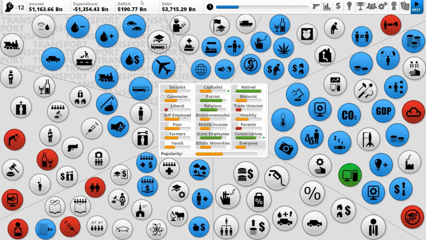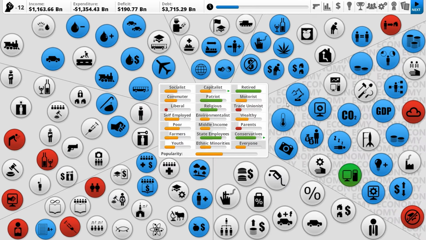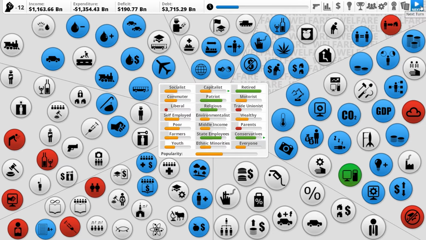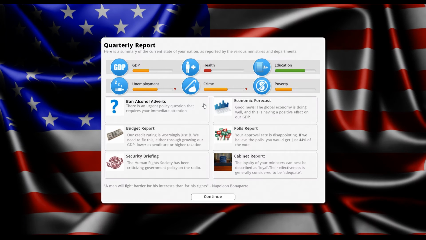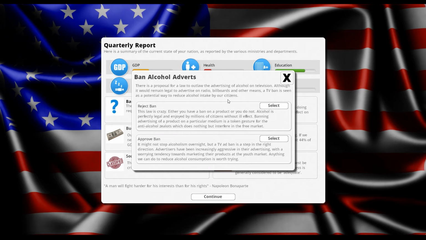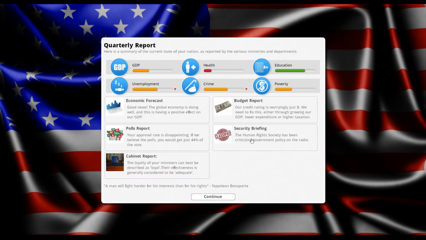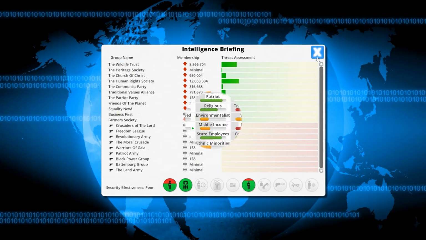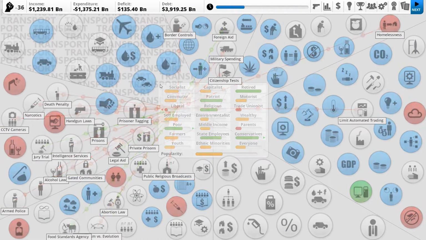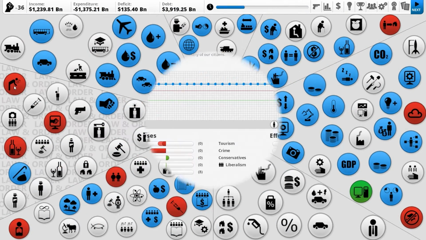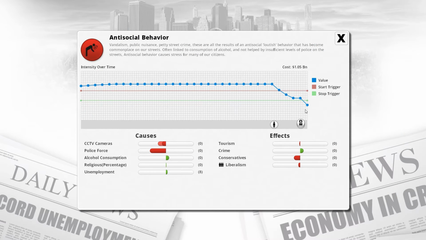Our deficit should start to disappear because we're getting more GDP because our uncompetitive economy is gone, I think, so we'll see. It didn't happen this time. Okay. Crime and unemployment have dropped, though. Alcohol adverts. We can ban the alcohol adverts. Yeah, sure. That seems fine. And security briefing, everyone's still going down. That's fine. Liberals dislike us a lot, but at least they're going down. Antisocial behavior has just disappeared. CCTV cameras has just killed it.